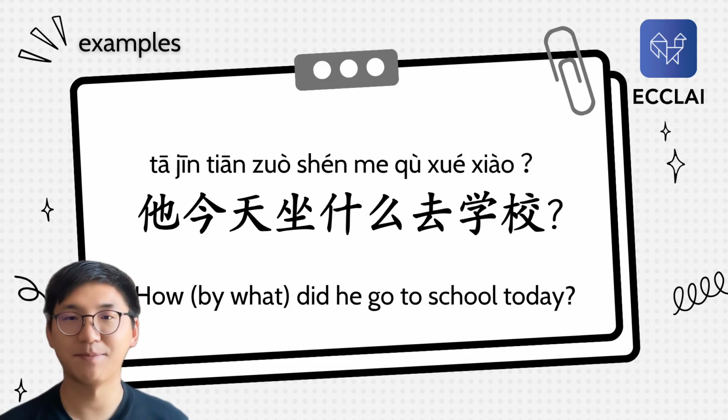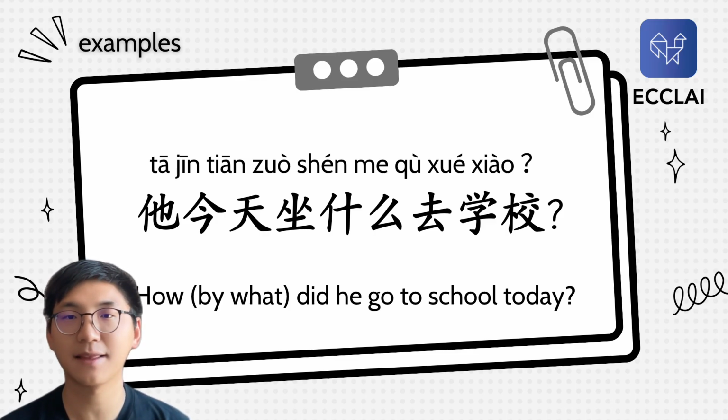So here's the question. If we want to ask how did he go to school today? Like by what, right? By what? So how do we ask the question? Well, we just need to take out that word. It was by metro or by subway, right?